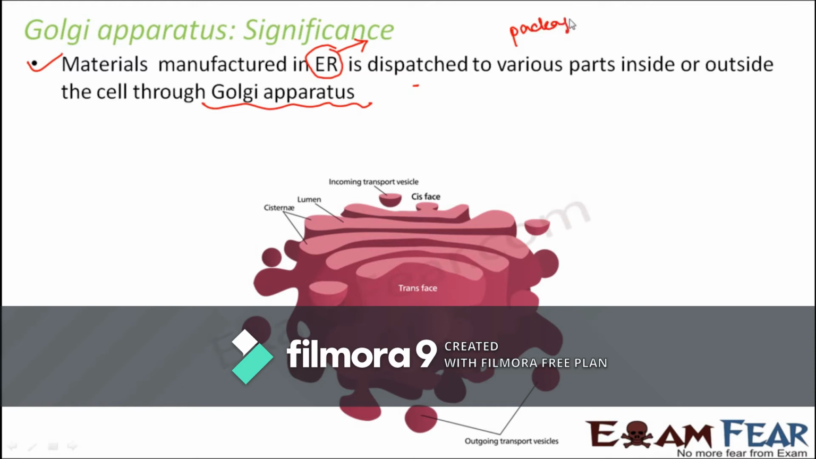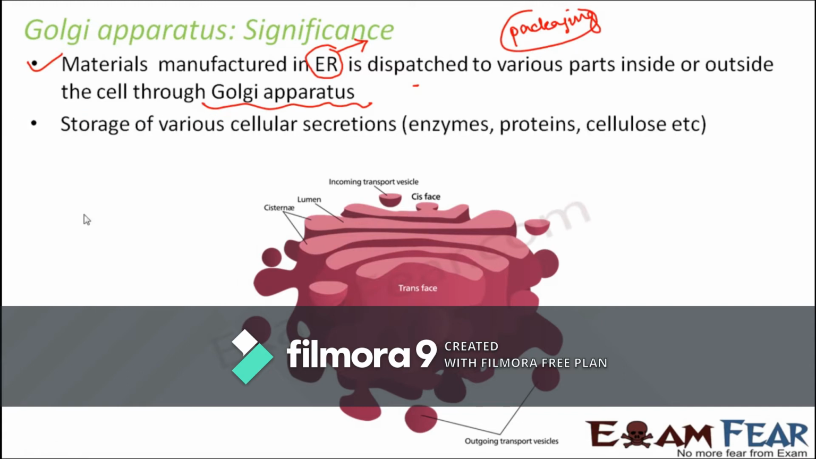Packaging is one function of the Golgi apparatus. It also helps in storage of various cellular secretions like enzymes, proteins, cellulose, etc. The secretory proteins and lipids are packed into the secretory vesicles. Now these vesicles are also of various types. There are secretory vesicles which will store only the secretory proteins and lipids. So that means we have different types of vesicles for storage of different types of secretions.